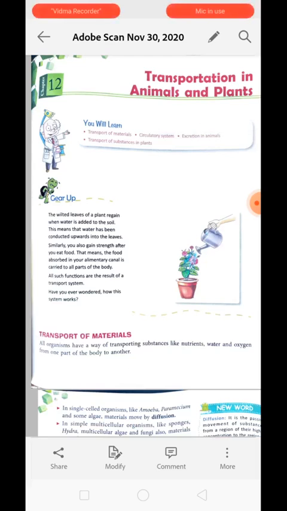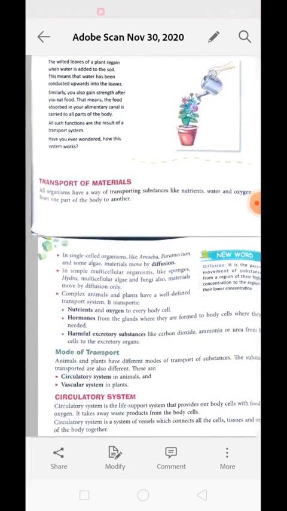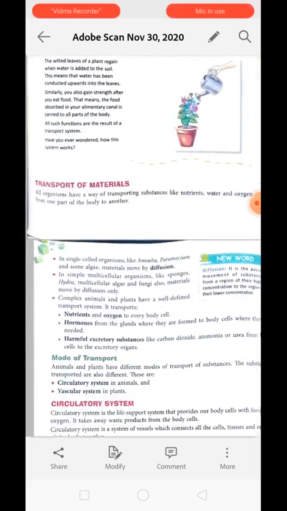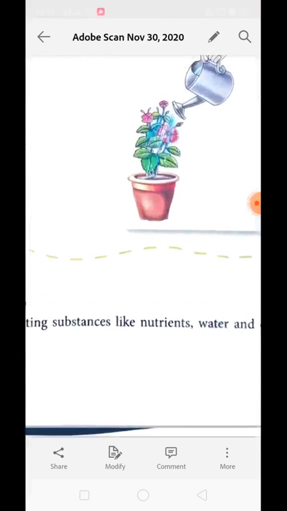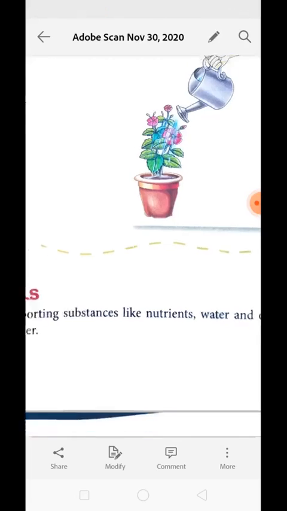So we in our body are having several substances which need to be transported from one place to another. For example, if we look at this plant, it needs water which is absorbed by root and needs to be transported to the leaf part, and leaf over here makes food by the process of photosynthesis that needs to be transported to every part of the cell, every part of the body, and that is done with the help of phloem. So transportation is needed in case of plant.